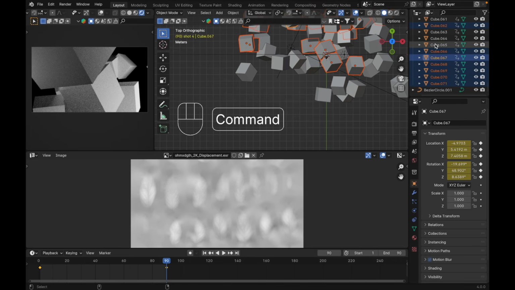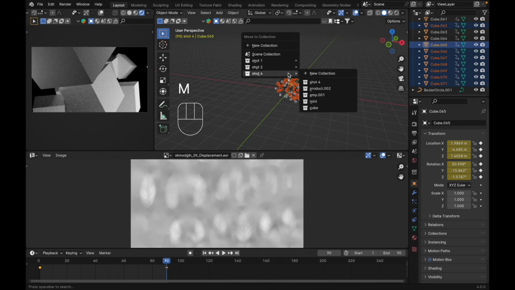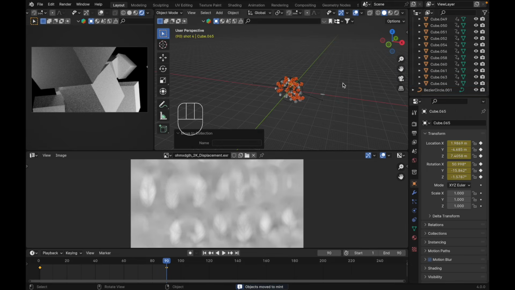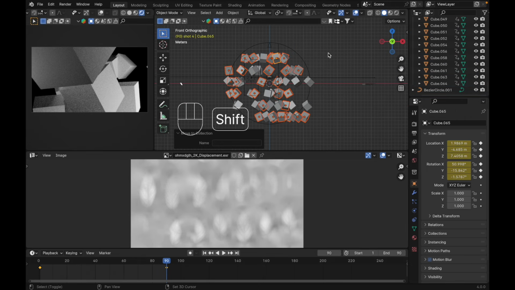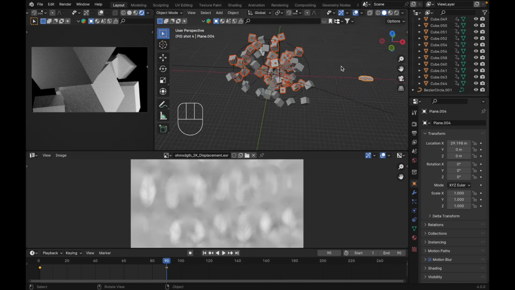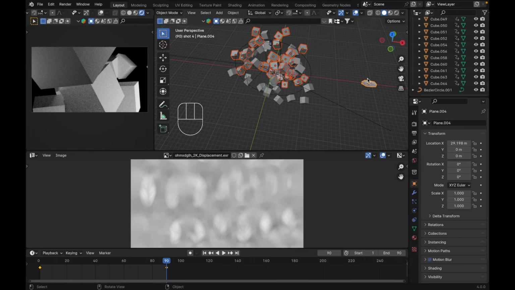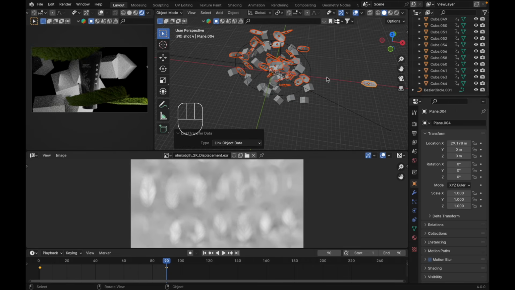Maybe something like this. Yep. And press M. Move it to new collection. Move it to main collection. Just like this. And with all of this selected, press Shift. Select our leaf. Just like this. Make sure your leaf is the active one. It's gonna be colored yellow. And press Ctrl L. Link object data. Just like this.